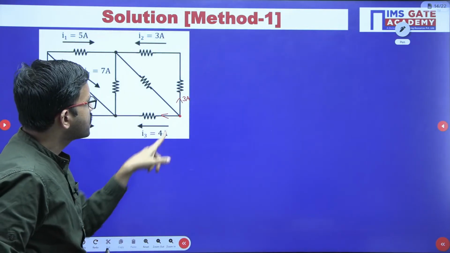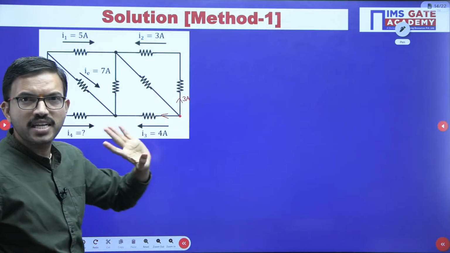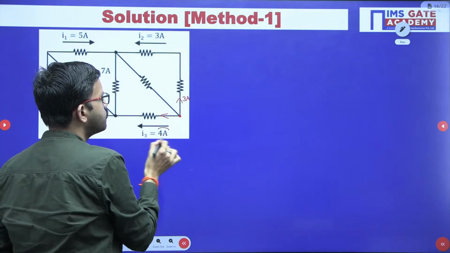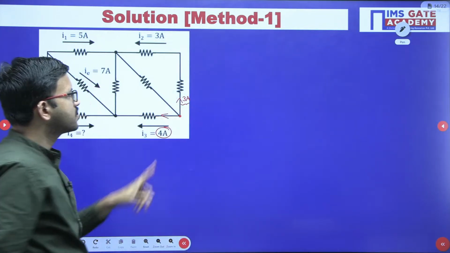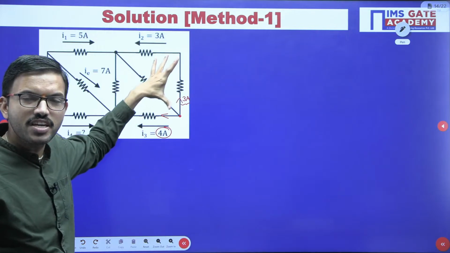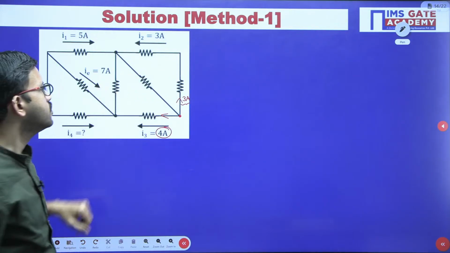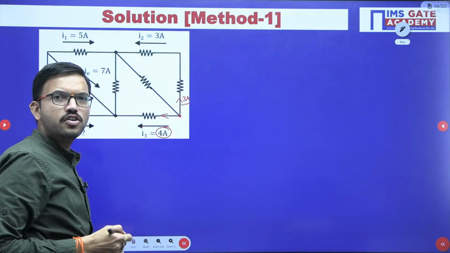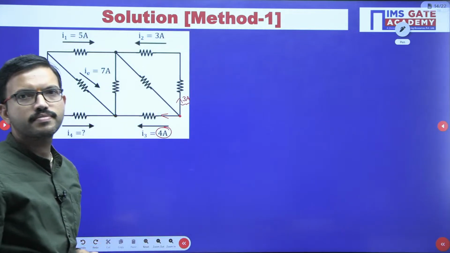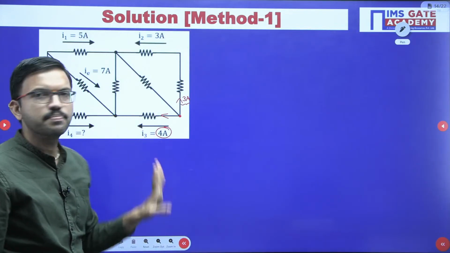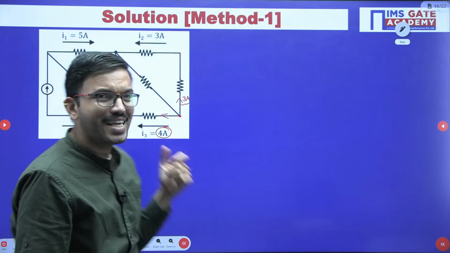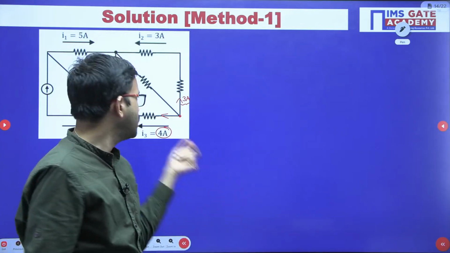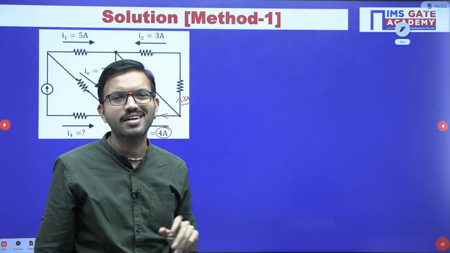Now just observe, to this particular node you have 3 branches in total, out of which in 2 branches together how much current is flowing? 7 ampere. 3 plus 4, 7 ampere is leaving from this node. Now tell me, in this particular branch, does current have to enter this node or leave from this node? All of you can answer. It is very simple. In this way, with KCL it is not necessary to write the equation. Of course, even if you want, you can write the equation, and you will get the same answer.